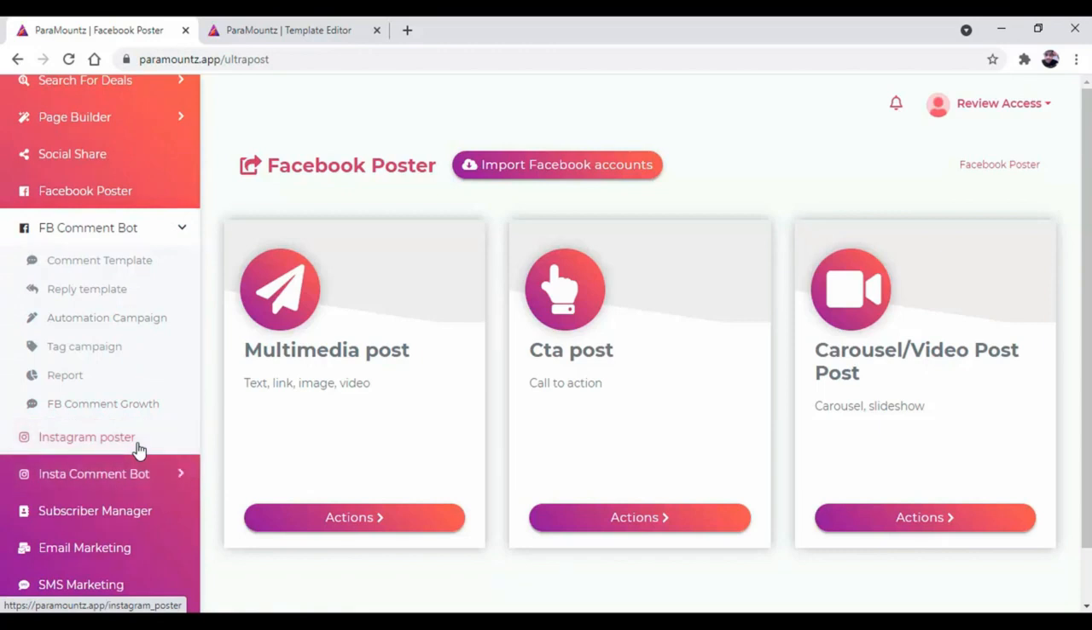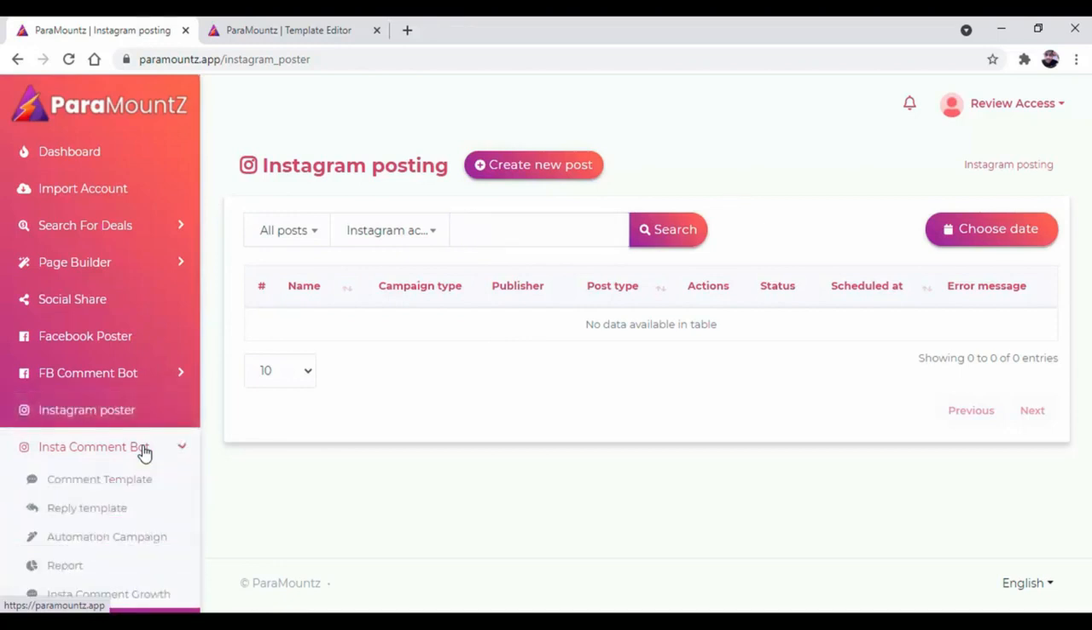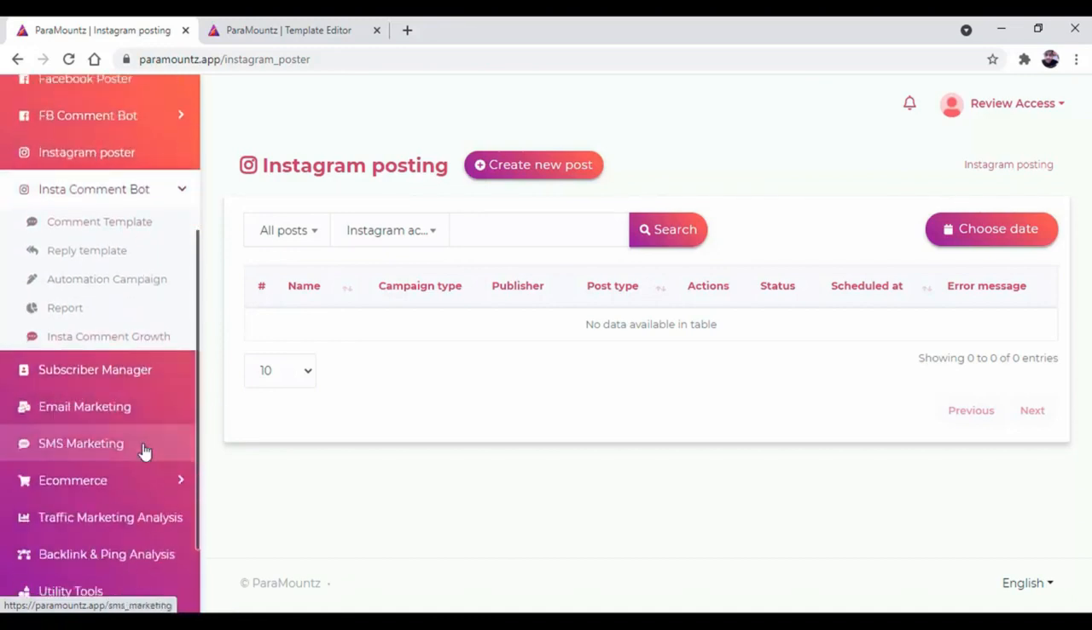The same goes for the Instagram poster. You can post on your Instagram without any difficulties. You can create a new post from here and the post will be done on your Instagram page directly. And same as Facebook, there is an Instagram comment bot which will help you to comment and reply to your customer.